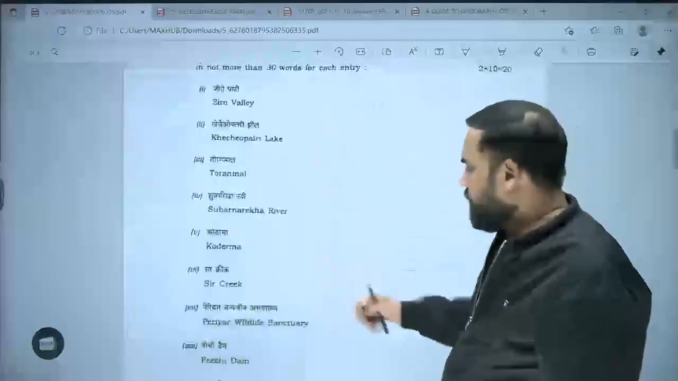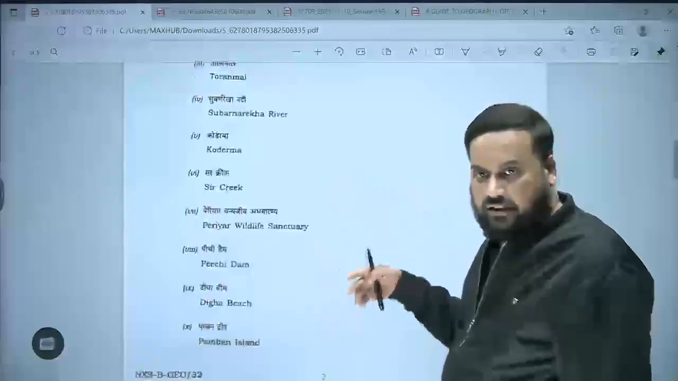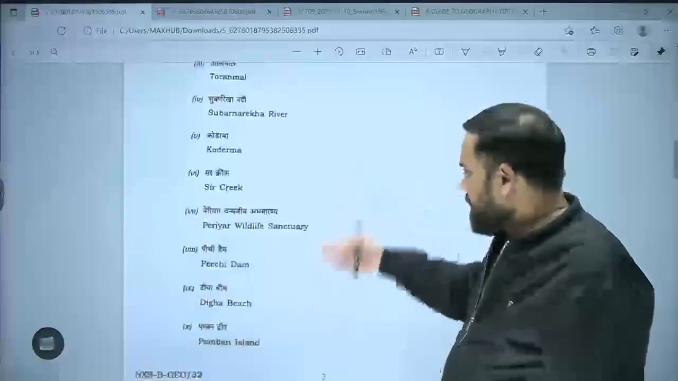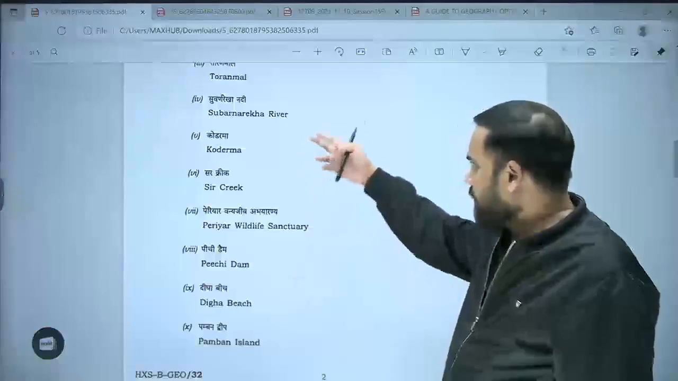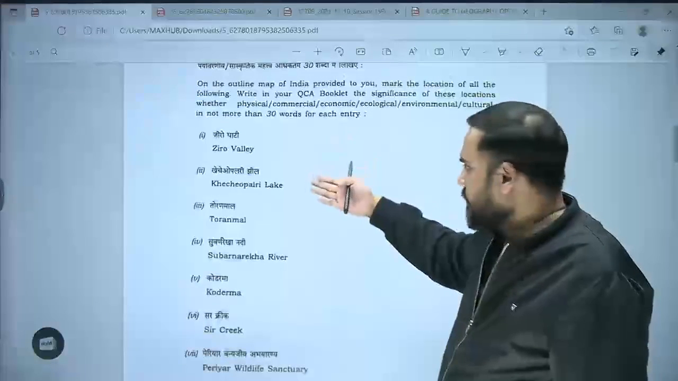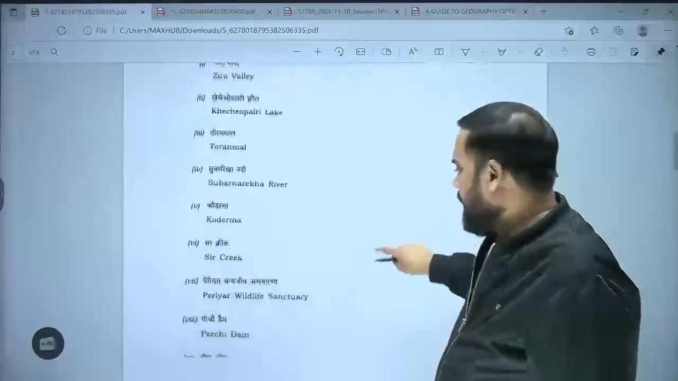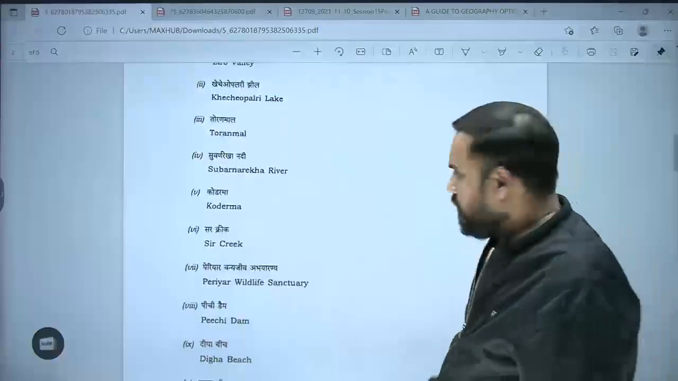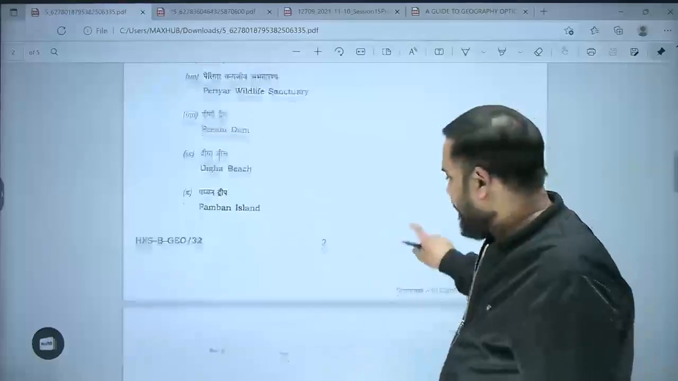This year most of the map entries were quite traditional and easy. Whether it is Pamban Island, Diga, Periyar, Sir Creek, Koderma, Subarnarekha, all of these were like that. Except one or two, for example Kichyo Palri Lake, and Pichi Dam, most of them were quite traditional, already asked in previous years' papers.